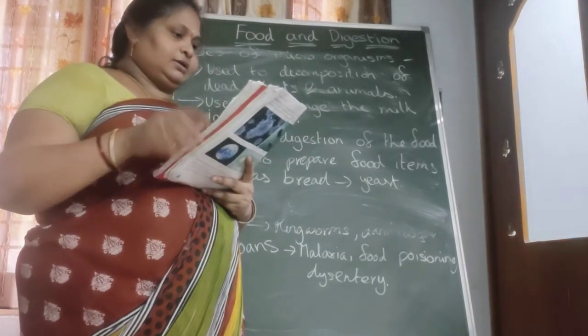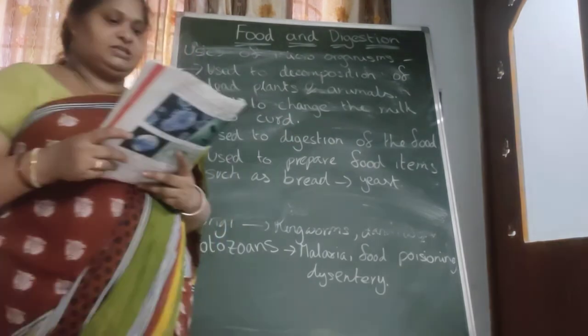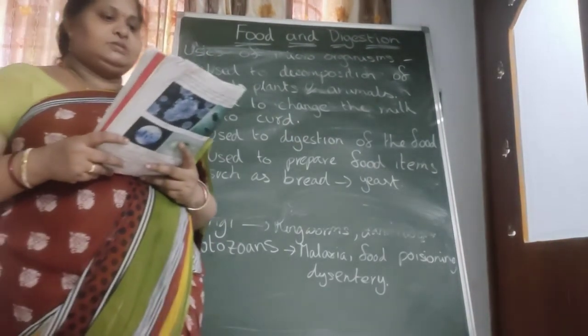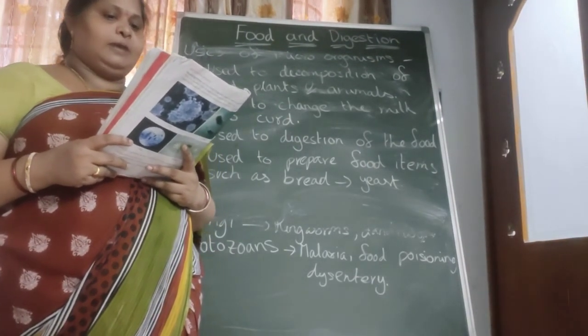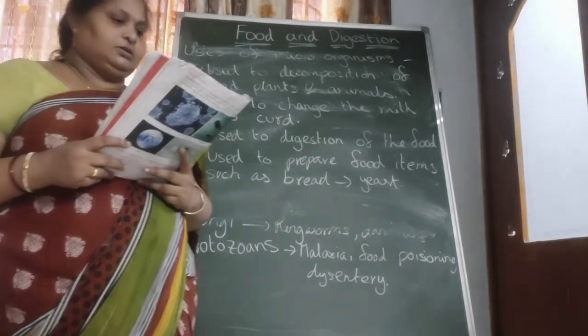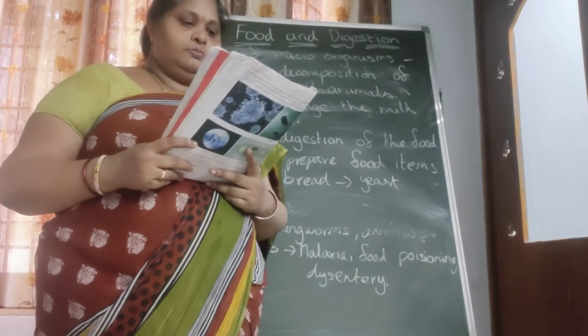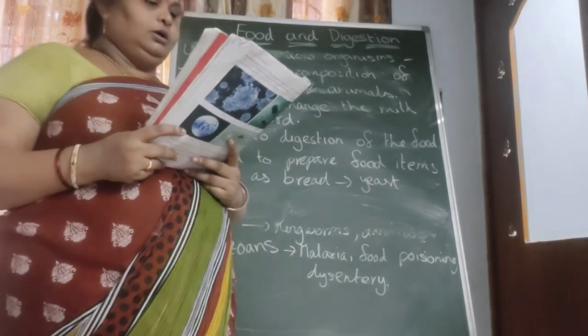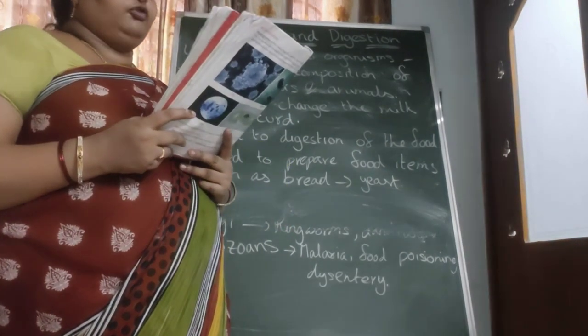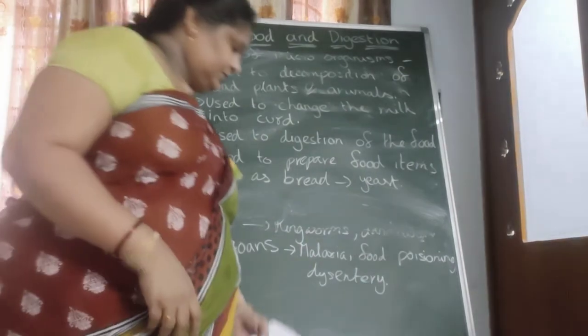Uses of microorganisms. Some uses of microorganisms are given below. Microorganisms help in the decomposition of dead plants and animals. Next, they help in the digestion of the food we eat. Next, they are used to change the milk into curd. Next, they are used to make food items such as bread. Okay, thank you very much.